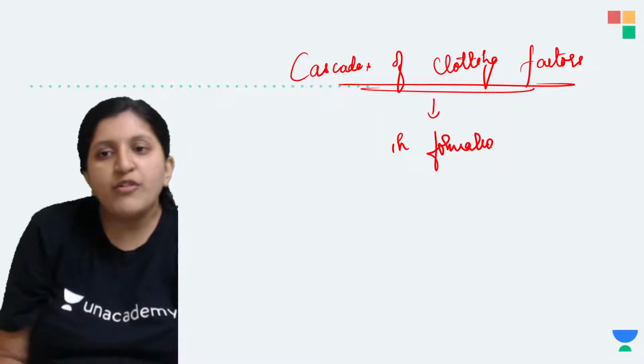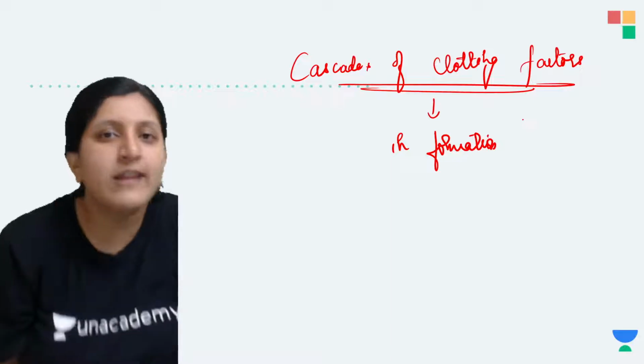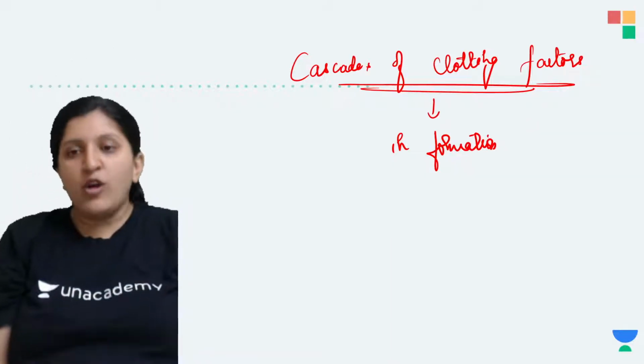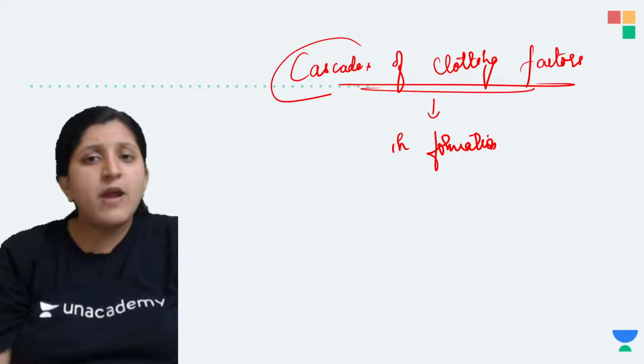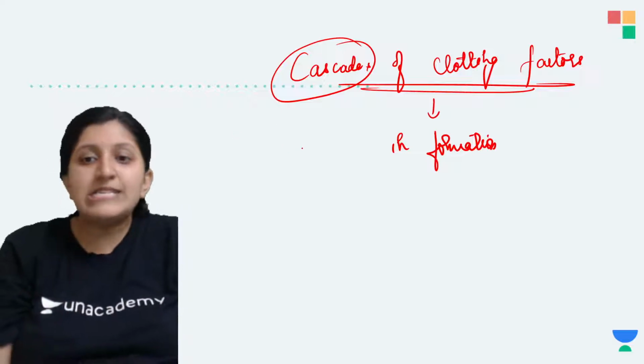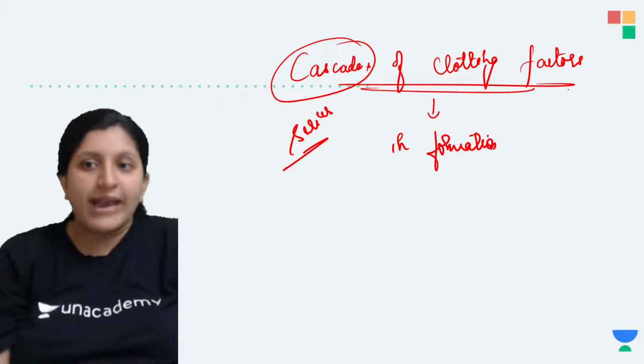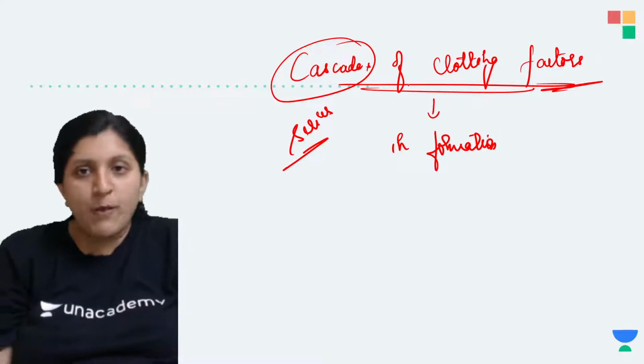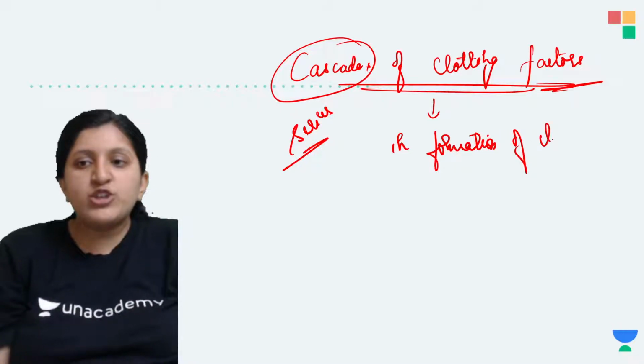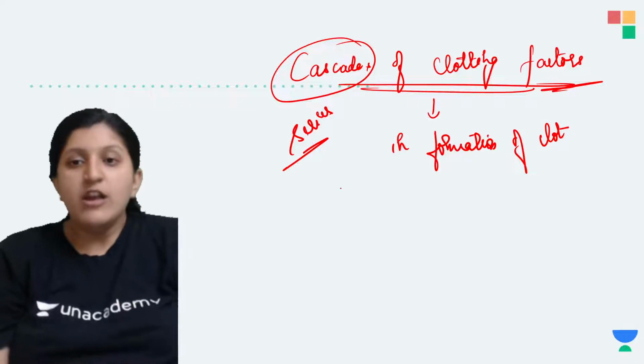Clot formation does not depend on just one particular clotting factor, there are many more. A cascade is basically a series, so a series of clotting factors plays a prominent role in clot formation.